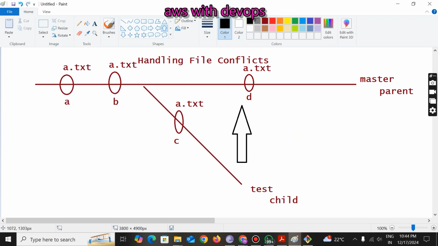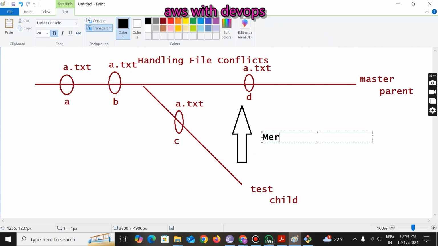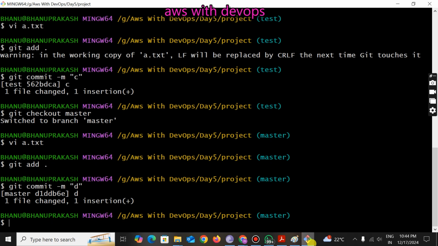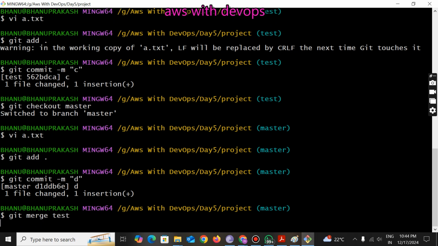Now I am going to do merging. Now remember, in the child branch, the file name is same. In the master branch, the file name is same. Now see what happens. So git merge, you already know how to merge. Git merge test. Now press enter.